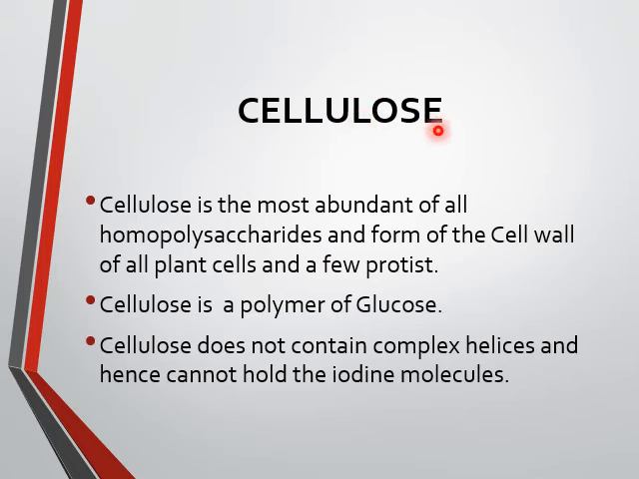Next is cellulose. It is the most abundant of all the homopolysaccharides and forms the cell wall of all plants and a few protists. So it is also known as a structural polysaccharide because it helps in the formation of structure. It is a main component of the plant cell wall. Again, it is a polymer of glucose. Cellulose does not contain complex helices and hence cannot hold the iodine molecules.